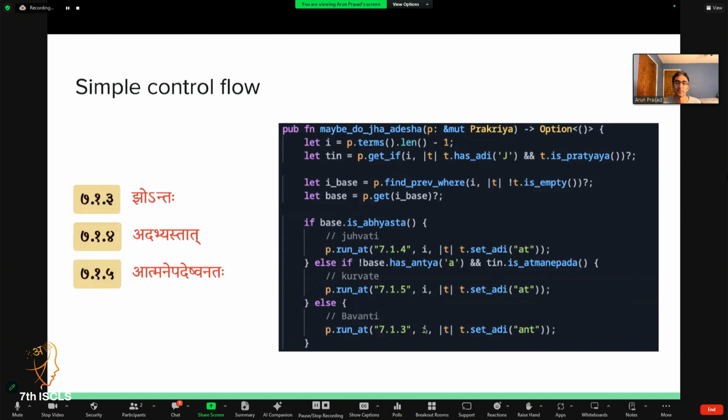And you can see the specific rule that's being run. I have a comment here with an example that is produced by the rule, just to keep the design straight while I'm iterating. And here are some basic examples of the API. So I'm looking at the last term in a list of the Prakriyā, looking at the base term, and if it's an abhyasta, applying these, and so on.